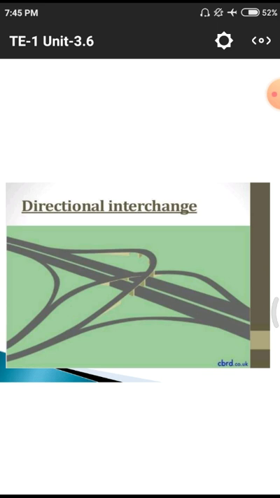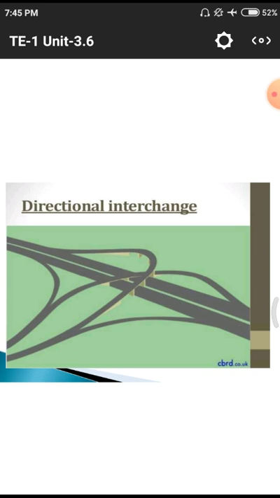A major line is interconnecting with a minor line, so this kind of directional interchange will appear on the particular section. On that road they have two bridges, so that one is leaving into another road.